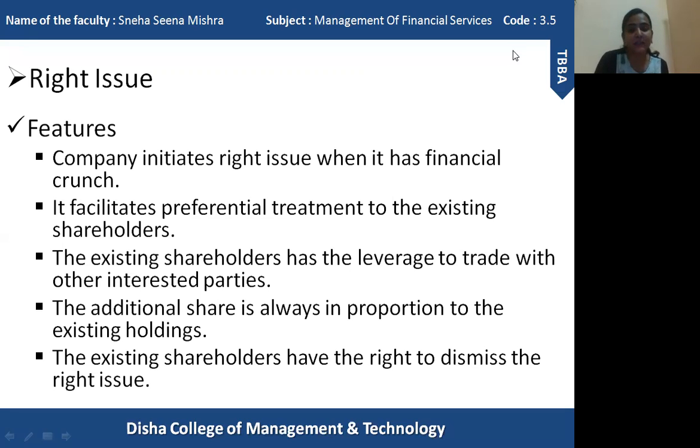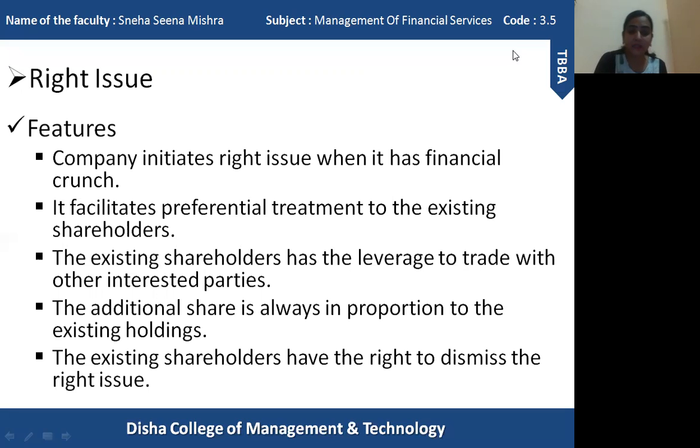The next one is that the existing shareholders have the leverage to trade with other interested parties. Like I said, if the existing shareholders do not wish to hold on to the new issues, they can resell them in the secondary market, or sell those new shares to whichever party is interested. Clear? The next one is that the additional share is always in proportion to the existing shareholding. According to the total holdings of the existing shares, only according to that will new issues be provided to them. That's why additional shares are always in proportion to the existing shareholdings.